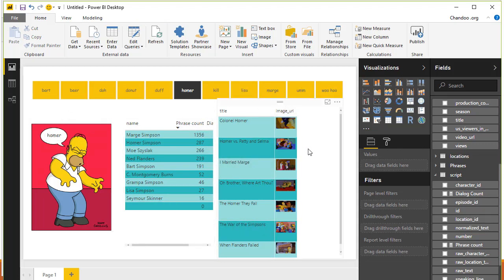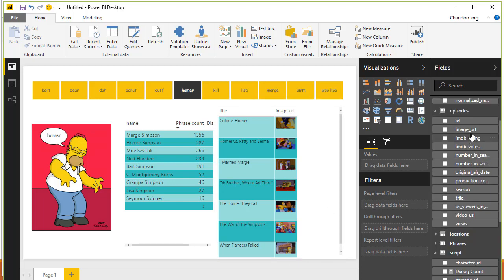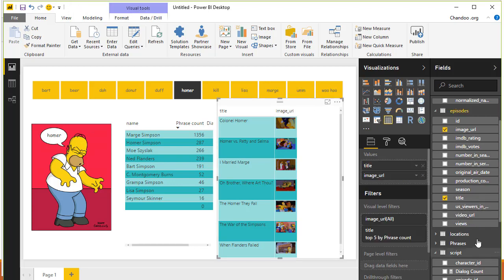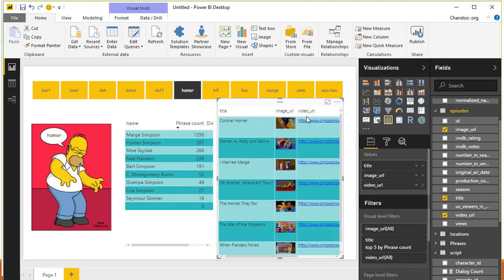Because this is an image URL, and we have told Power BI that this particular column contains an image URL, it is fetching that image from whichever website is hosting it. I think it is staticmediafxx.com, Fox Networks, and it is bringing that image and showing it in our report. You can also bring the video URL. I think that would only work if you have some sort of mechanism to actually watch this video, and it shows up like this.